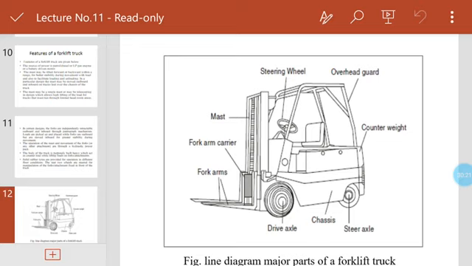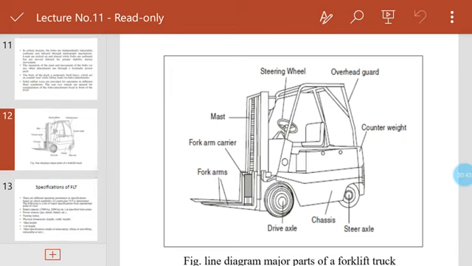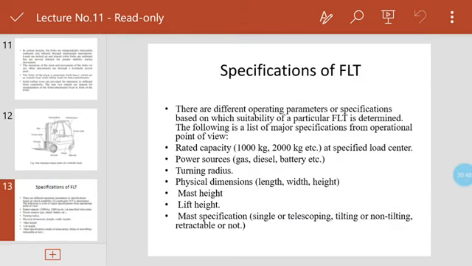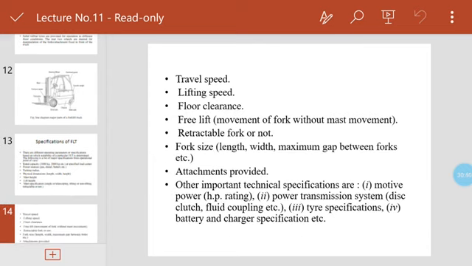The overhead guard is also given, which protects the operators. This is the line diagram of the major parts of the forklift truck, and another essential thing is the specification of the forklift trucks.